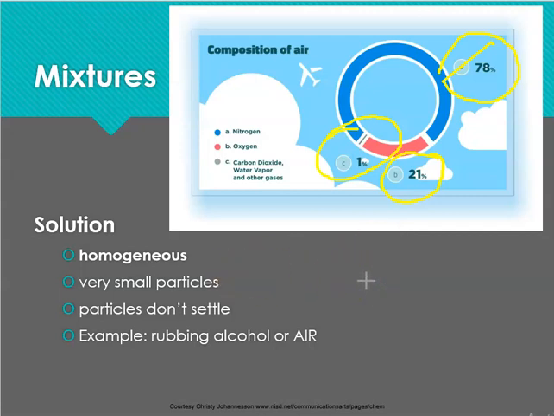So if we have a bag of air, we know that even if we let it rest for a long, long time, it won't settle. We do not know when we breathe in nitrogen or when we breathe in oxygen. That's why it's a very homogeneous mixture.